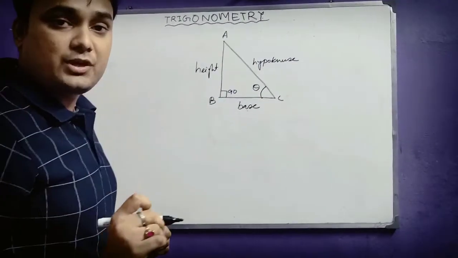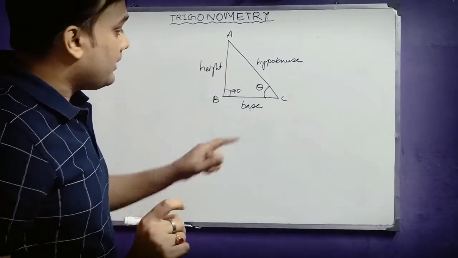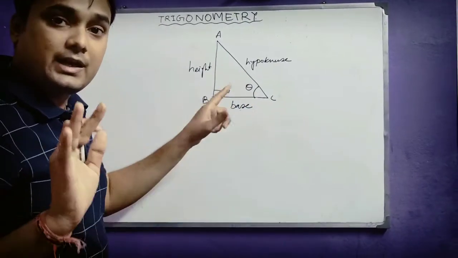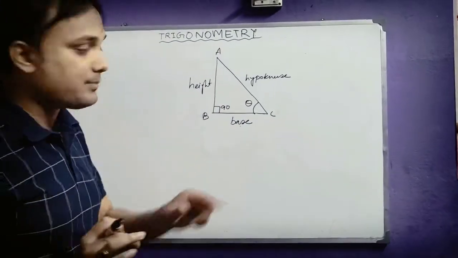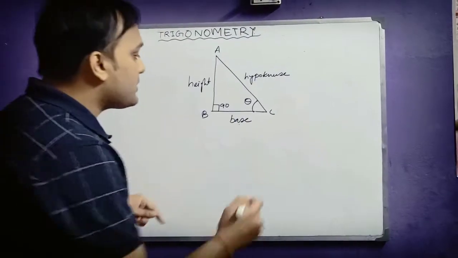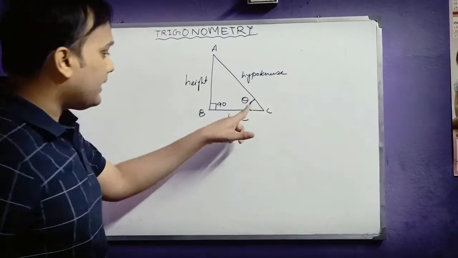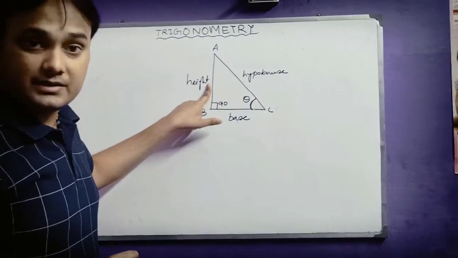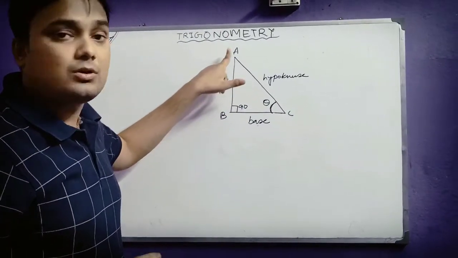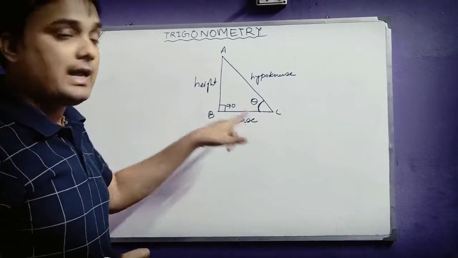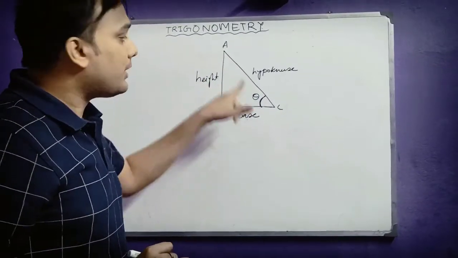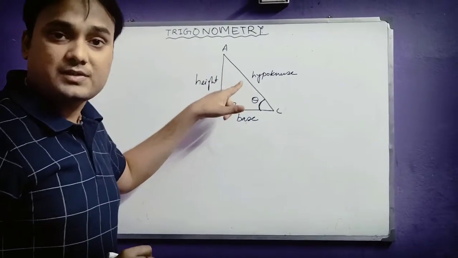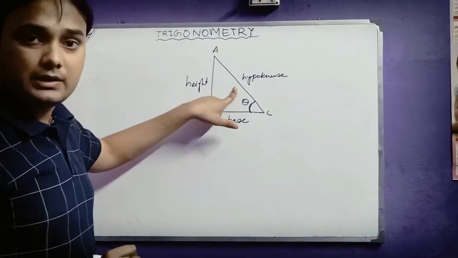The first thing you need to keep in mind is that you are dealing with an angle, so you have to take an angle here. Suppose that angle is theta here. If you are dealing with this angle, the side opposite to this angle will be the height. Definitely, there is no doubt AC is the hypotenuse. I have a confusion between height and base. AC is always the hypotenuse, because the side opposite to 90 degrees is always the hypotenuse. So AC, no doubt, is the hypotenuse.